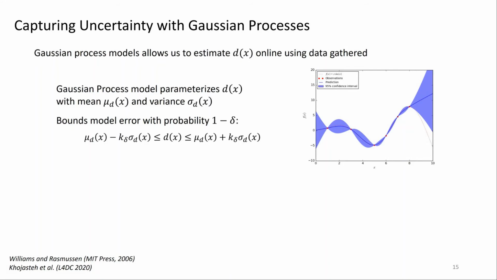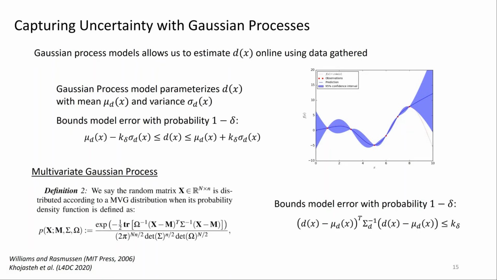For example, in the figure on the right, the blue bars denote a confidence interval we can infer for the function based on observations depicted by the red dots. In this work, we utilize the multivariate extension to these Gaussian process models, since our uncertainty is typically multivariate with potential dependencies between the different elements of the uncertainty. And this gives us a useful quadratic bound for our uncertainty, which you can see on the bottom right.